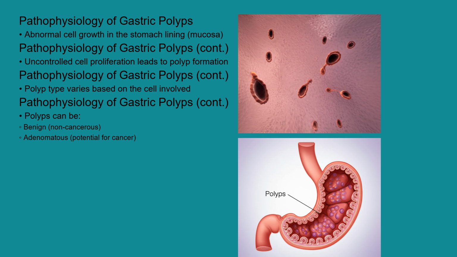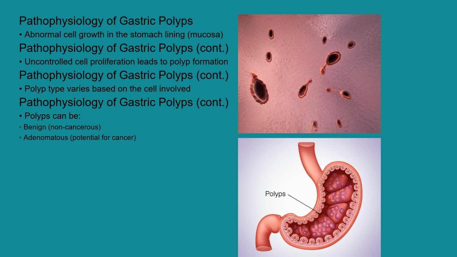Now, let's understand the pathophysiology, what's actually happening in the body when polyps develop. Generally, the stomach lining, called the mucosa, experiences abnormal cell growth. This uncontrolled proliferation of cells leads to the formation of a raised mass, the polyp. Depending on the underlying cause, the type of cell involved will vary, leading to different types of polyps. Some polyps are benign, meaning they're non-cancerous, while others, particularly adenomatous polyps, have the potential to become cancerous over time.